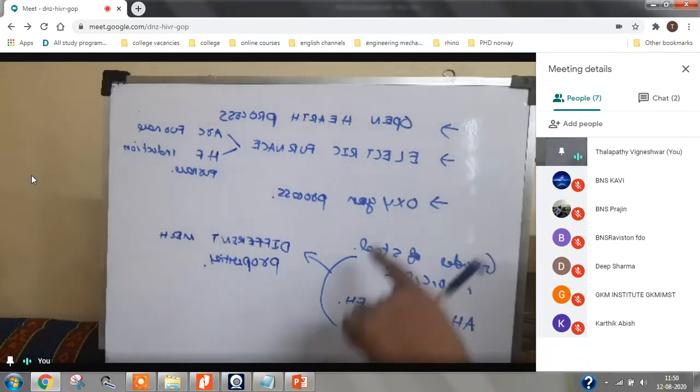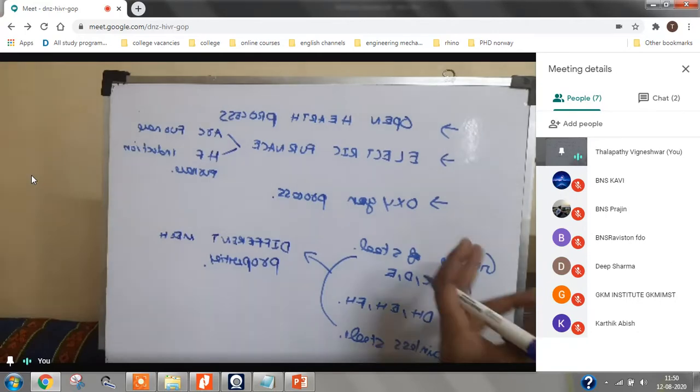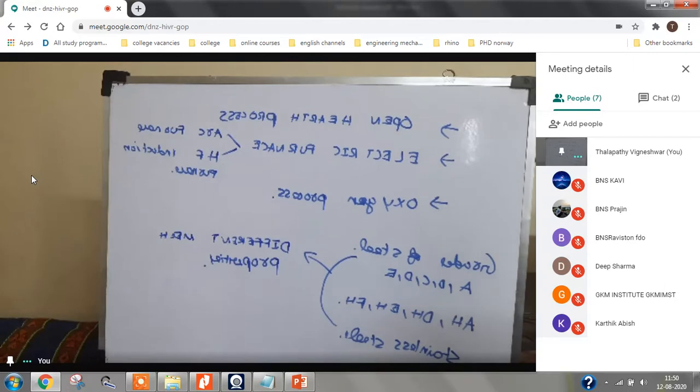And you need to understand that there are different grades of steels. Some steels will have very less strength, some steels will have greater strength, some steels will have good corrosion property. If you take stainless steels, they have very good corrosion properties, but strength is very less. If you take EH and FH, their tensile strength is very good, but they are more prone to corrosion. So in the ship, we are going to use these different grades of steels at many places, and you need to know how these different grades of steels are obtained from a cast steel.